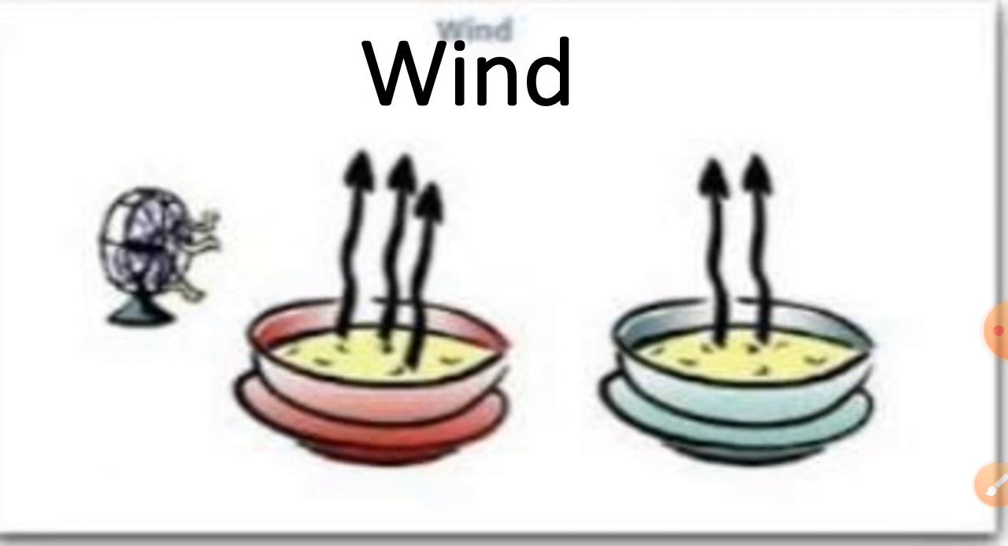Now the second one is the wind. When wind speed increases, the rate of evaporation also increases. You can see here is the fan, so the evaporation rate is fast according to this. So wind also helps to increase the evaporation.